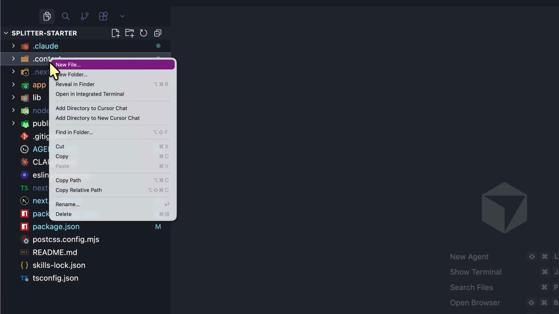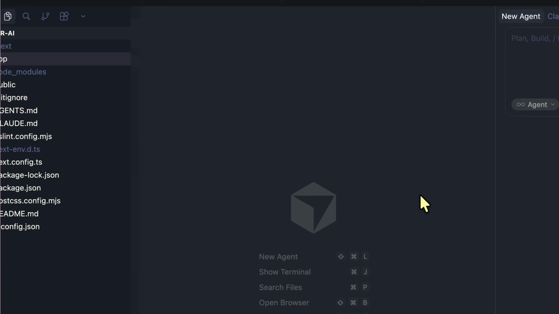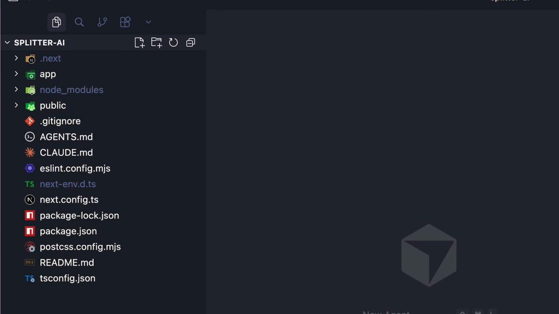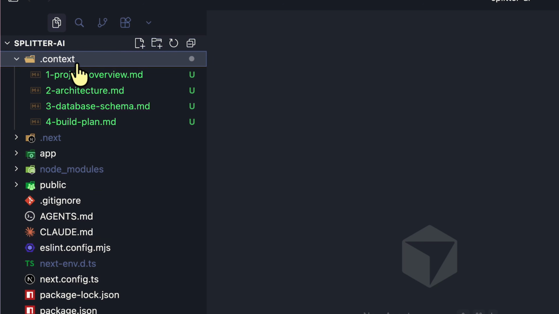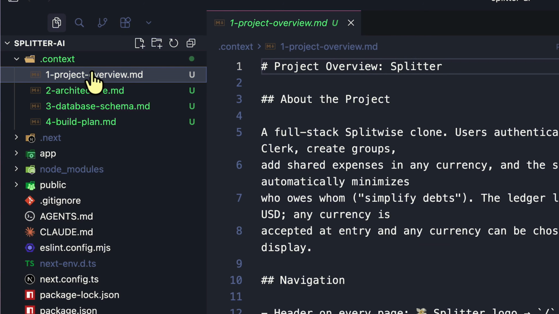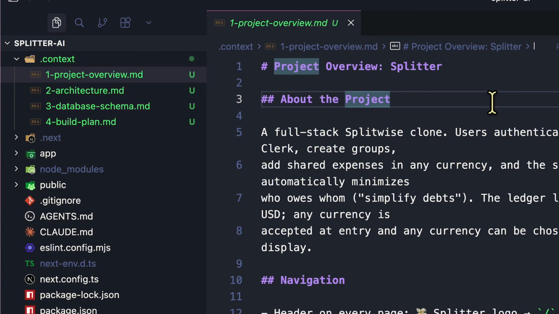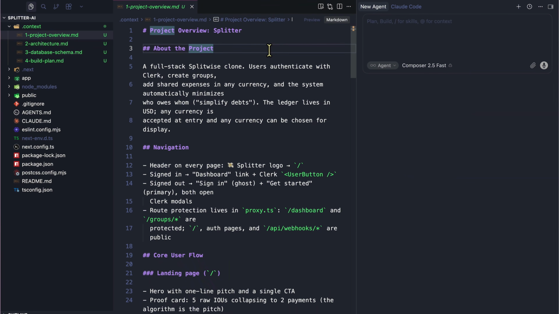But first, let's just copy this folder and head over to our Splitter AI app and paste it. This is what we essentially need, as you can see right here. The first file is the project overview. File 1 is essentially what we are building. It is Splitter AI, a Splitwise clone. Every page, every user flow is in fact written down. When I ask for the group page later, the agent already knows what's on it. We'll get back to this file in a second, but let me give you an overview of the other files first.